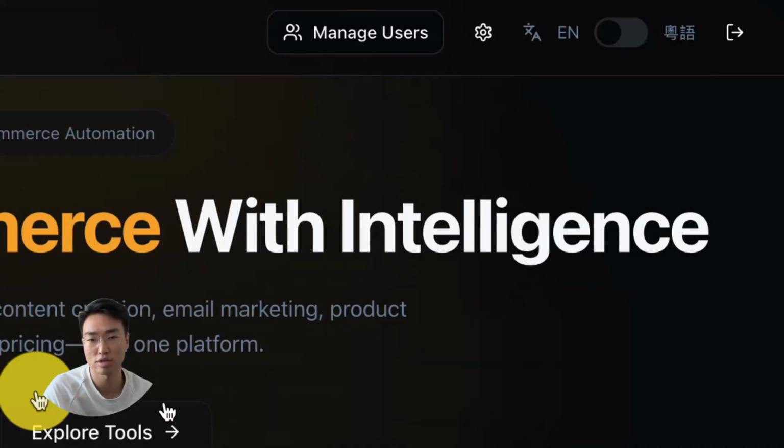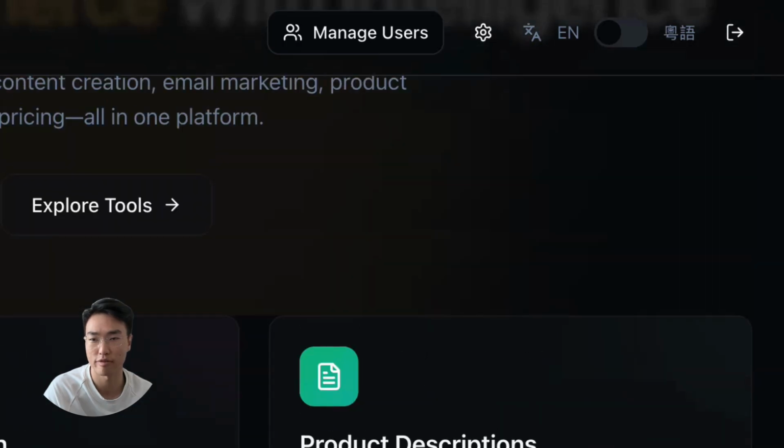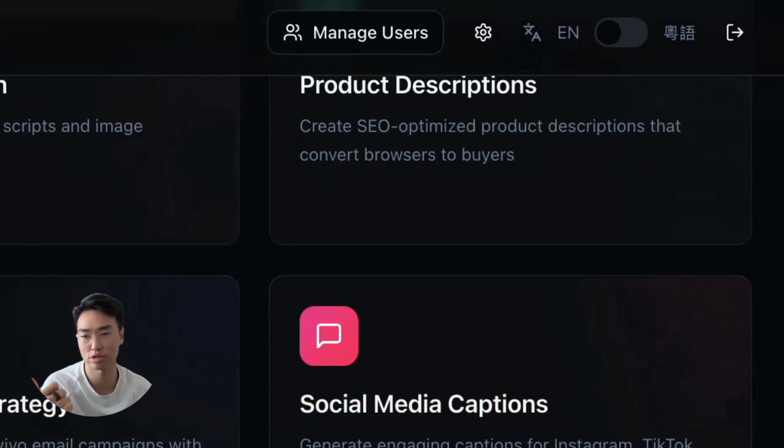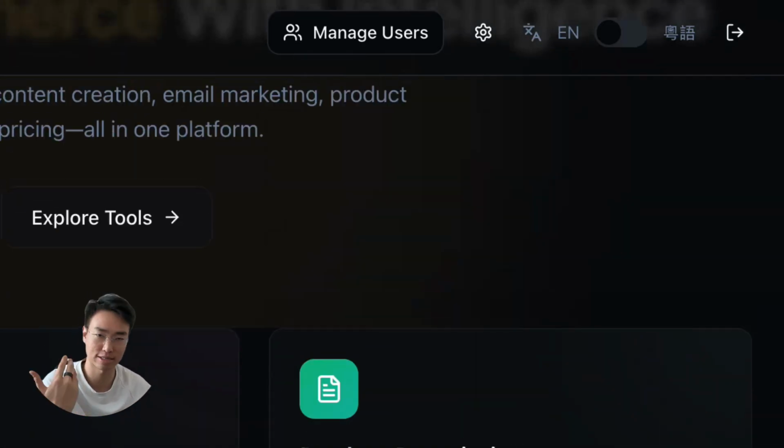First of all, you log in, you'll see all these tools, right? You have product recommendation, content generation, product description, email content, email campaigns, social captions, product pricing, and customer service response. We're going to start increasing features over the months, and we're going to keep improving our algorithm so that I'm putting the best knowledge that I know from these 9 to 10 figures entrepreneurs and 8 figures into here to really optimize what you get throughout. As the time changes, we'll update this ongoing.